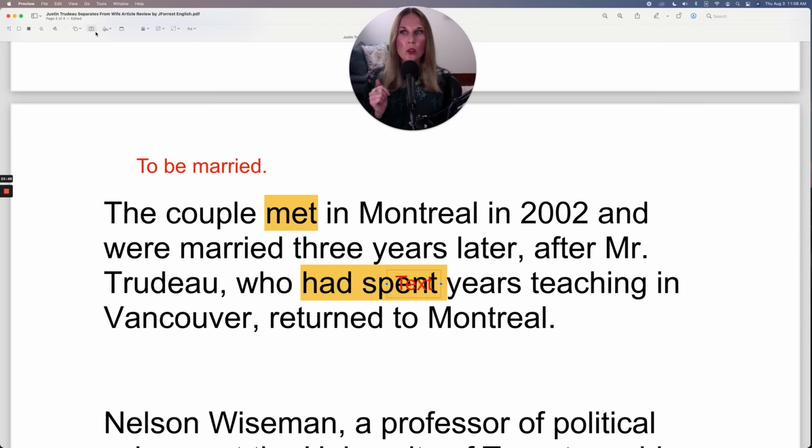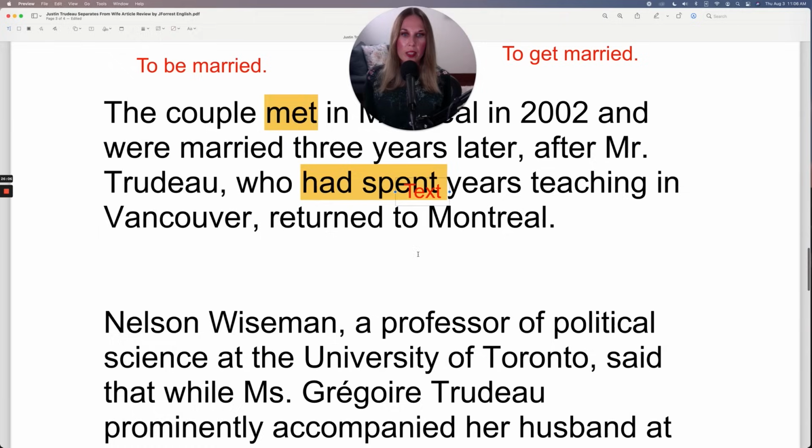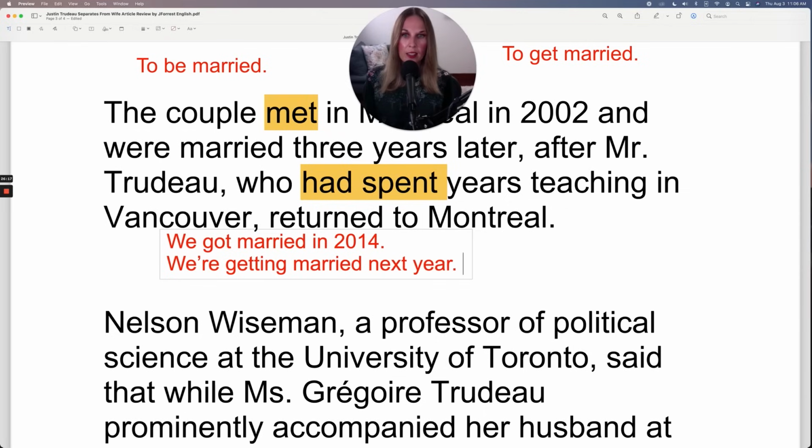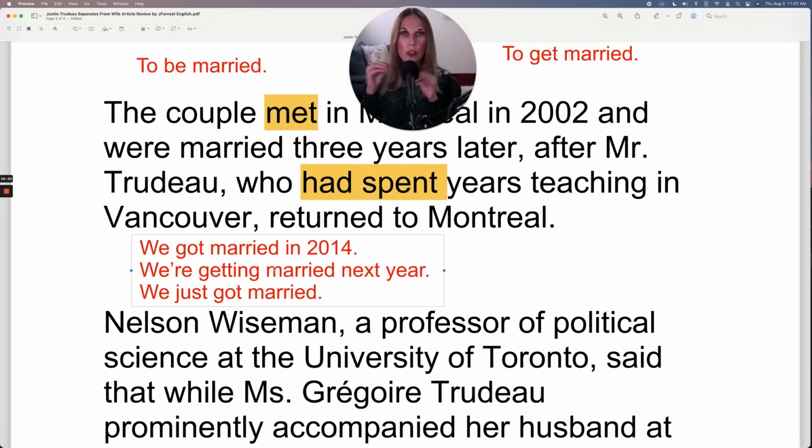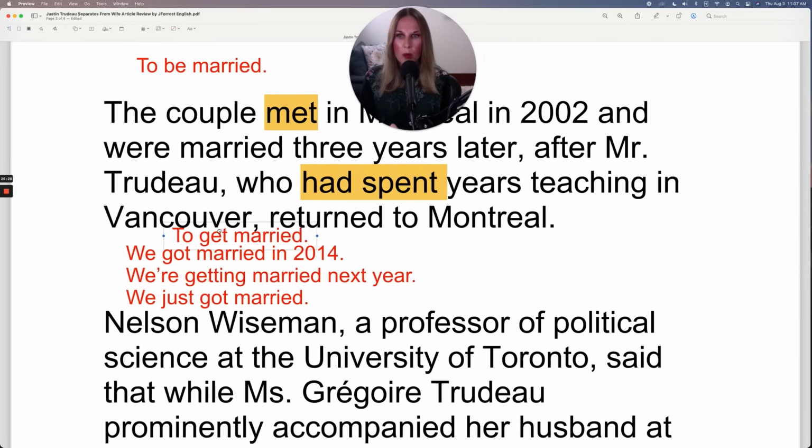Now, notice how I've also been saying get married, because we use get married to talk about your transition from not married to married. So, for example, you could say, we got married in 2014. We're getting married next year. We just got married. Okay, so this is talking about the transition from not married to married, and that is to get married. I'll move that here.